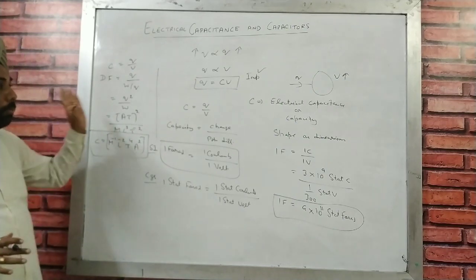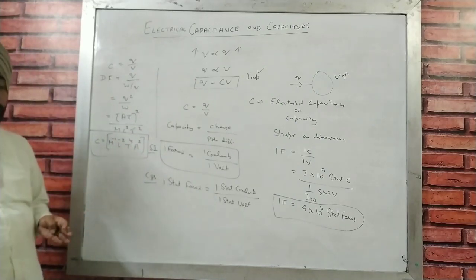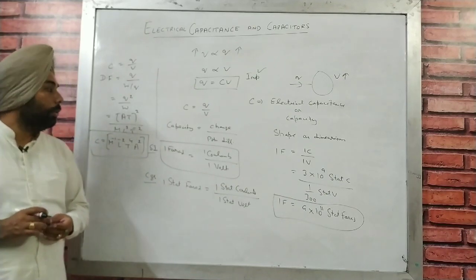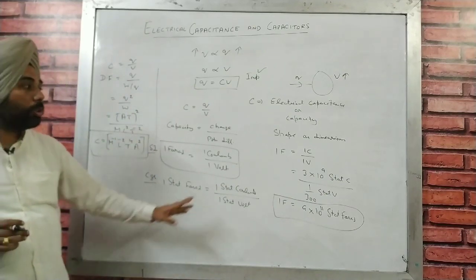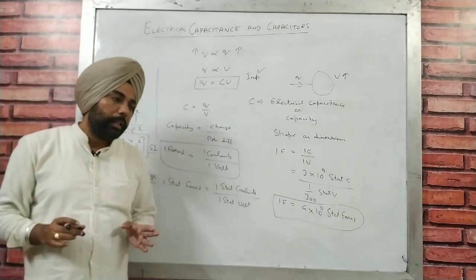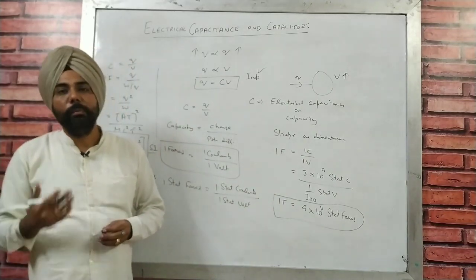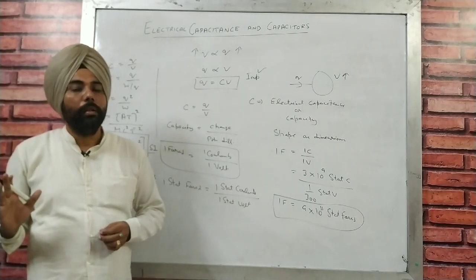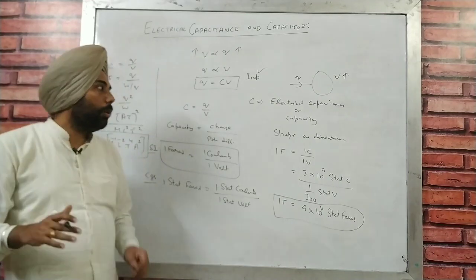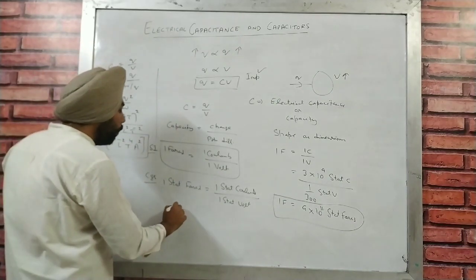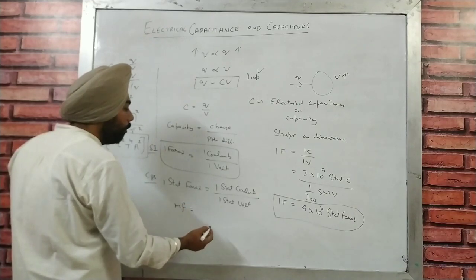So that is going to be the dimensional formula for capacitance. Now that is all about electrical capacitance, but we use some practical units of electrical capacitance because 1 farad is going to be a very bigger unit. So in numericals, or in simple topics, we are not going to use farad or stat farad. We are going to use some practical units, just like microfarad. Now what is microfarad?